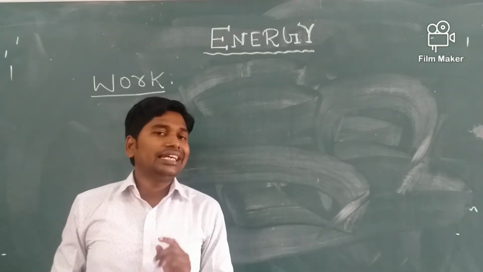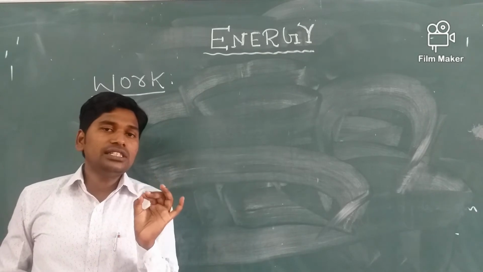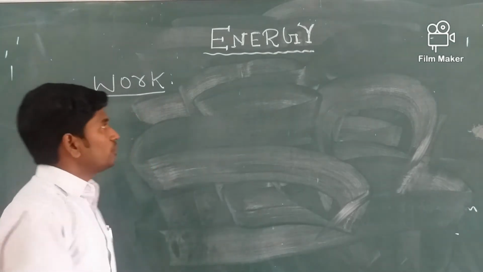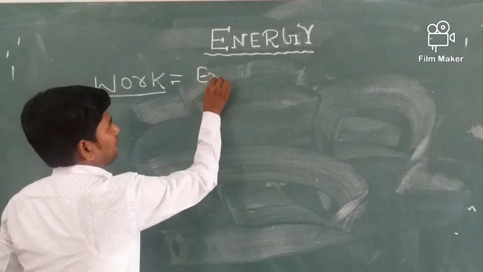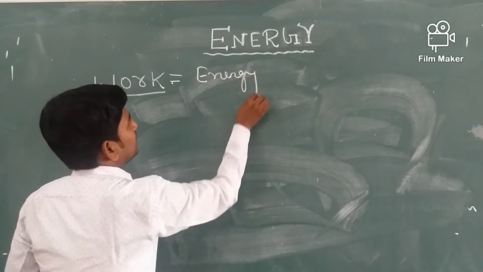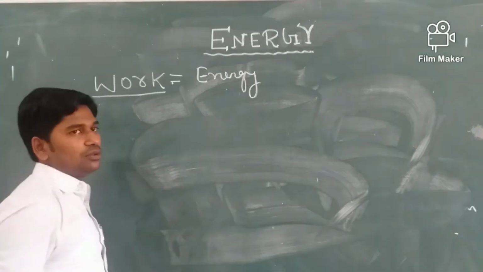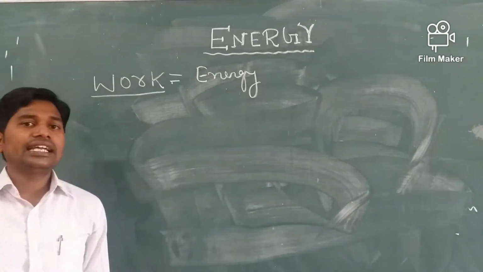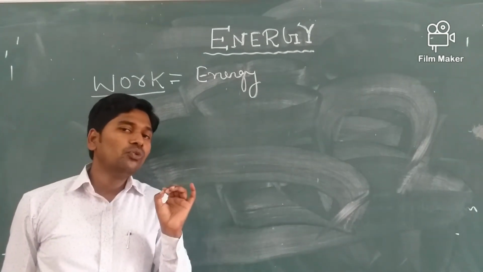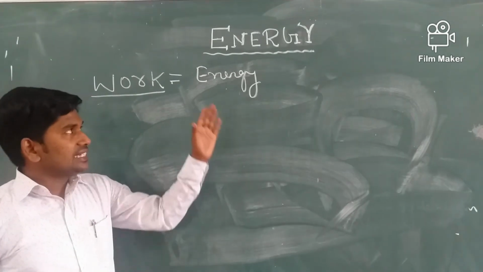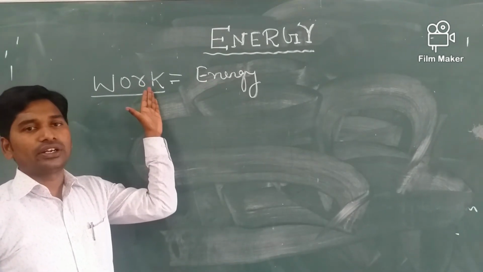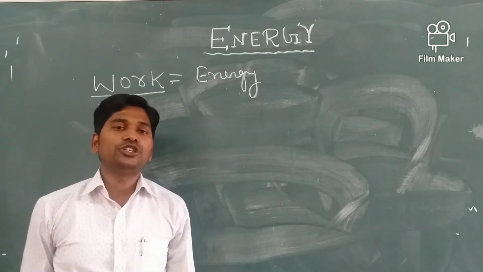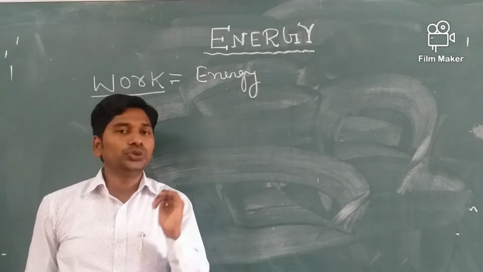That's why we are telling energy is the capacity to do work. So we can say energy and work are almost same. Its SI unit is also same as that of work. So we can say the SI unit of energy is joule.